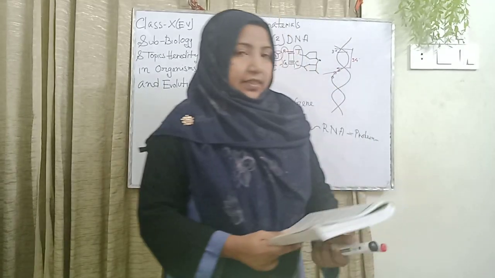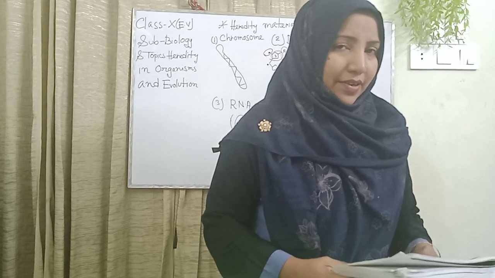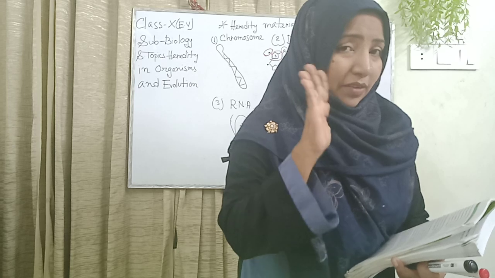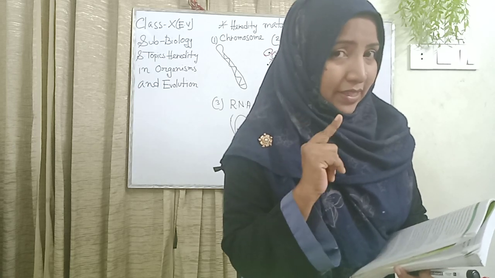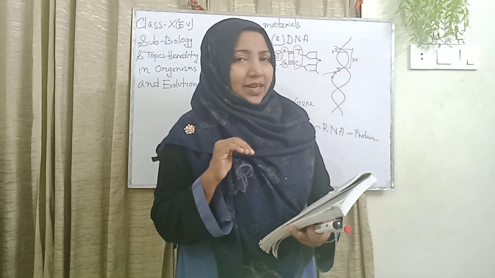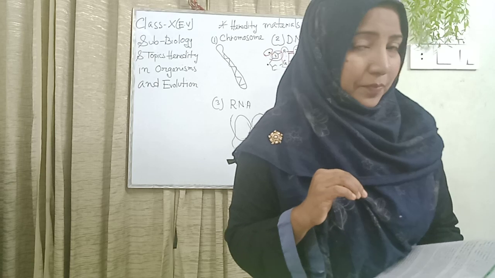Dear students, today I explained the hereditary materials. We know four types of hereditary materials. One is chromosomes, which are the physical basis of heredity.